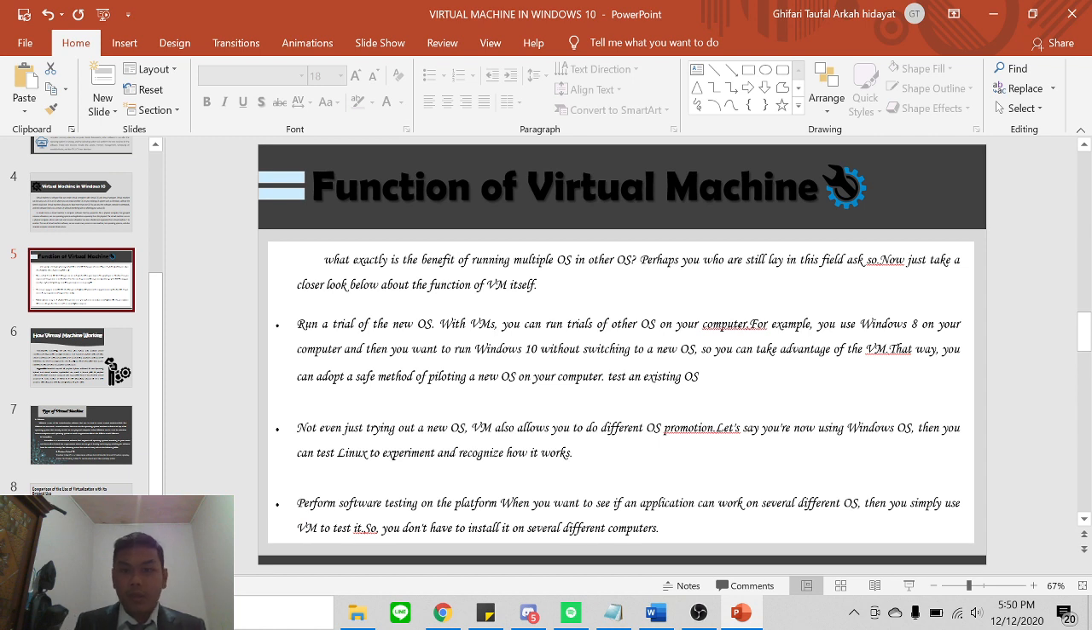Next is the function of virtual machine. If you want to test a new OS, with a virtual machine you can run other operating systems on your computer. Not just trying a new operating system, the virtual machine also allows you to try a different operating system. Say you are using the Windows operating system now, then you can test Linux to experiment and get to know how it works.